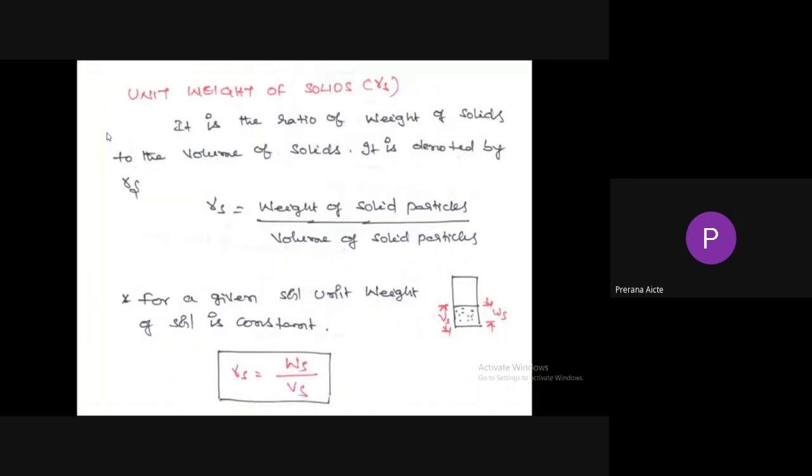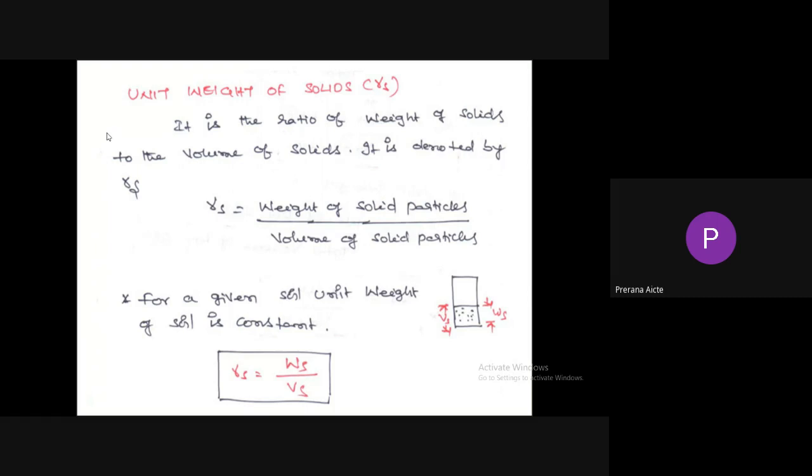So unit weight of solids. It is the ratio of weight of solids to the volume of solids. It is denoted by gamma S. We need to exclude the volume of voids. We should not consider the volume of voids. Only we should consider the weight of solids and volume of solids. We should exclude volume of voids and weight of voids. So unit weight of solids is the ratio of weight of solid particles, not soil. Soil means solid particles plus voids. Here I am saying only solid particles. So gamma S is equal to weight of solid particles divided by volume of solid particles.